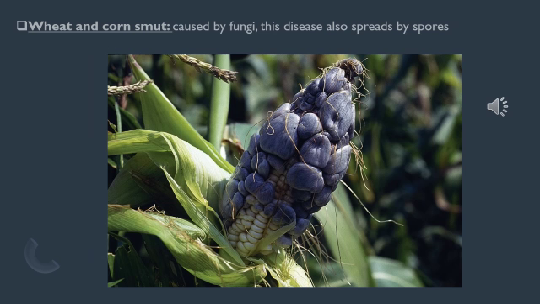Next disease to plants is wheat and corn smut. This is caused by fungi again. This disease also spreads by spores. These spores are dispersed by either wind or water that splashes onto young plants. By these agents, the disease can be spread from one plant to another plant.